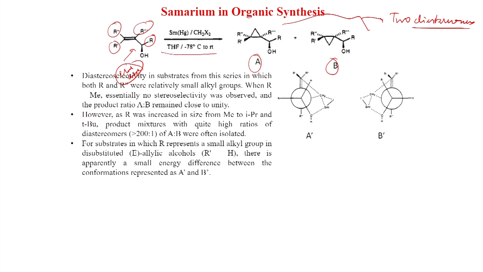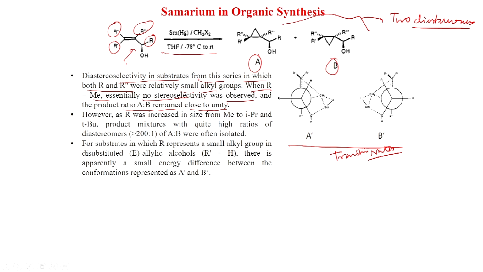And this diastereoselectivity can be explained by these transition states. In substrates from this series in which both R and R double dash are relatively small alkyl groups, when R is equal to methyl, essentially no stereoselectivity was observed and the product ratio A to B remains close to unity.